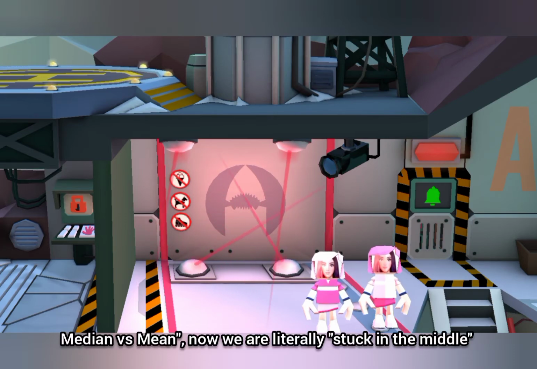Oh, median versus mean. Now we are literally stuck in the middle.